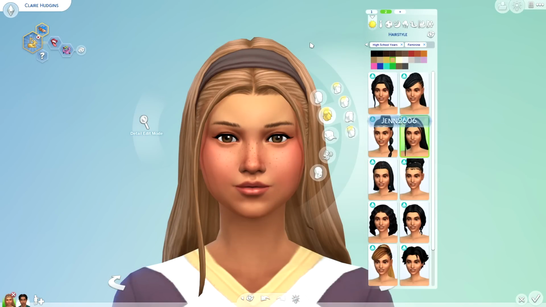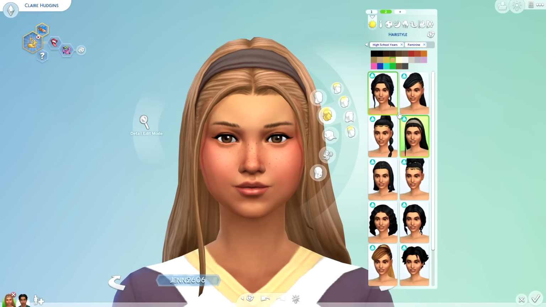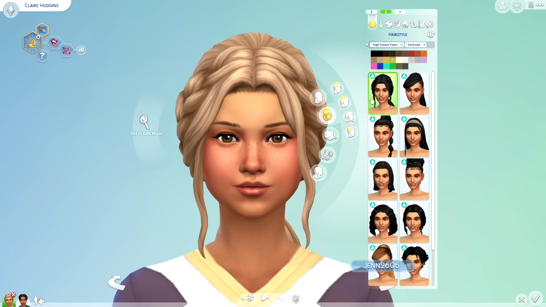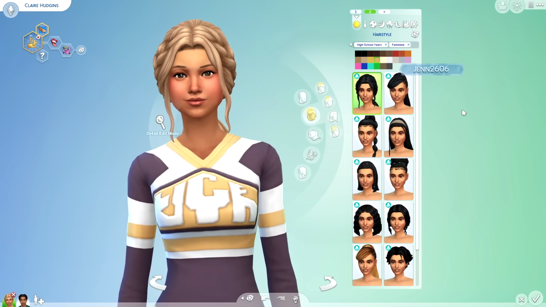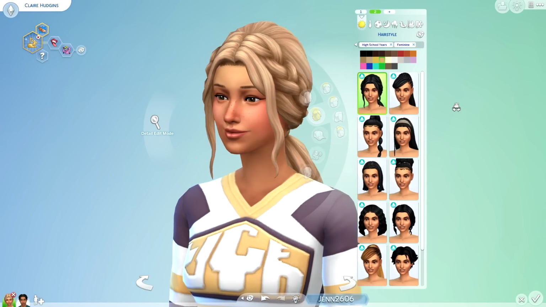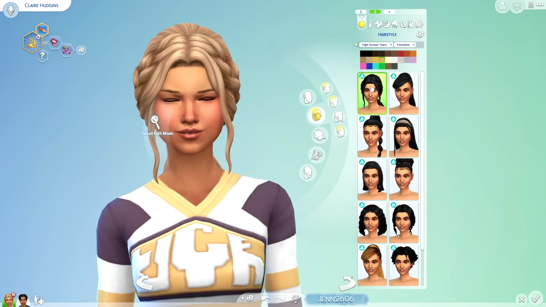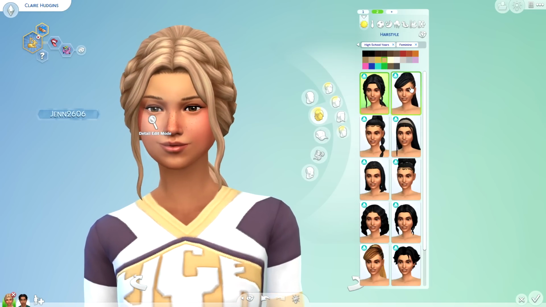Let's check out the brand new female hairstyles. We have a lot of different hairs to choose from, so many different varieties. Obviously, we have everyday hairstyles and also hairstyles that are geared towards prom. So the first hairstyle, in my personal opinion, is definitely a prom hairstyle. One thing I did notice with a lot of these hairs though, is that for whatever reason, the forehead seems to be really low. I don't know, you'll see what I'm talking about in a minute.